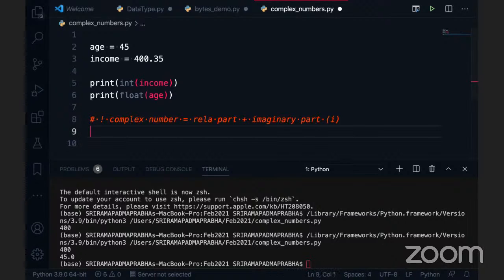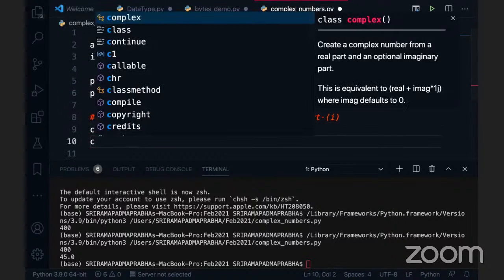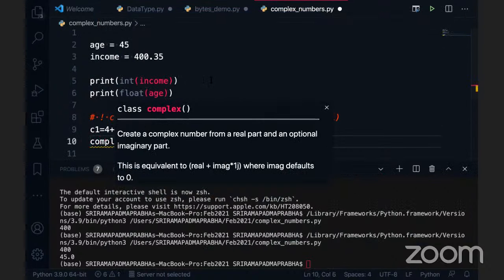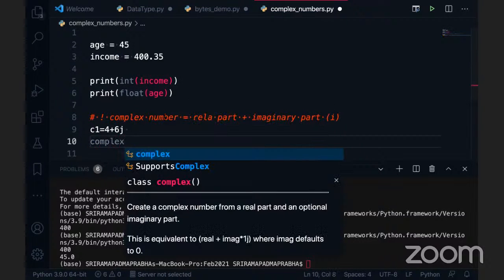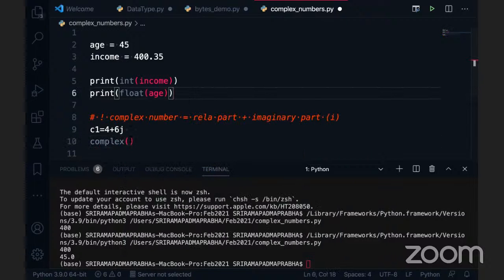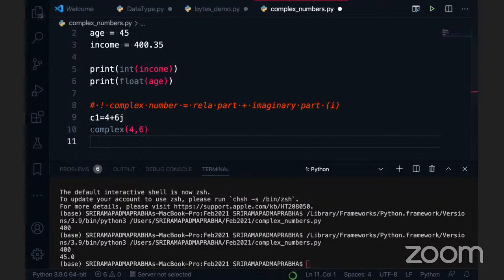So if you want to create a complex number, it's very simple. There are two ways we can create it. One way is I'm going to use c1, that is complex number 1, equal to 4 plus 6j. This is one way. The other way is that you can use the complex function, which is a predefined function in Python. You pass the first value 4 and the second value 6. Both are correct. There are two ways we can create complex numbers in Python: one is the complex function, another one is the j.